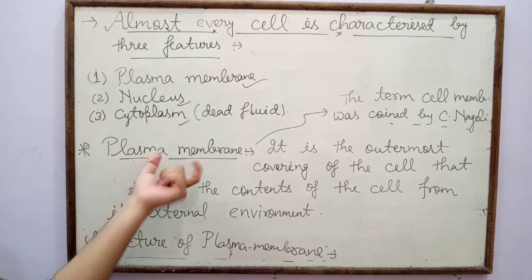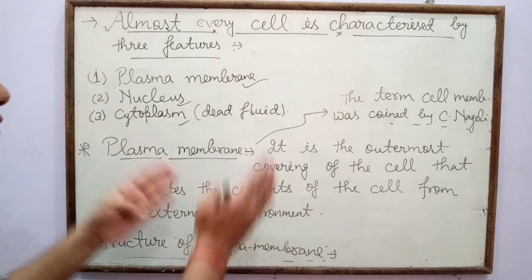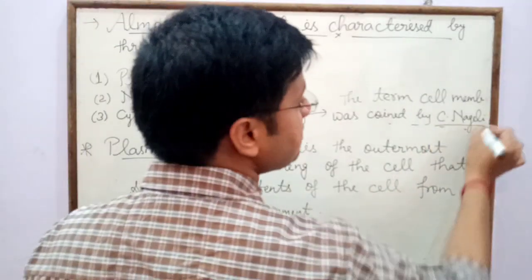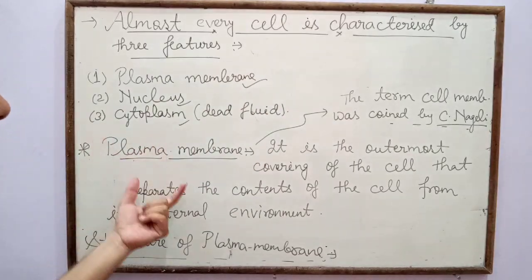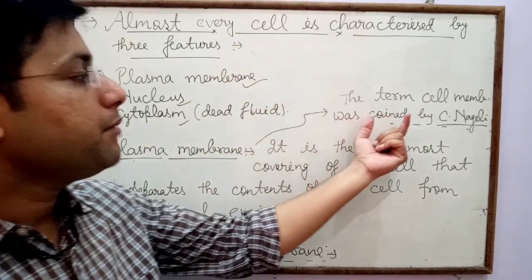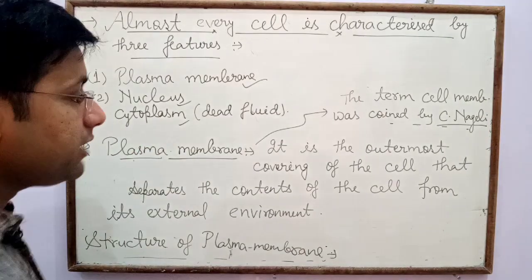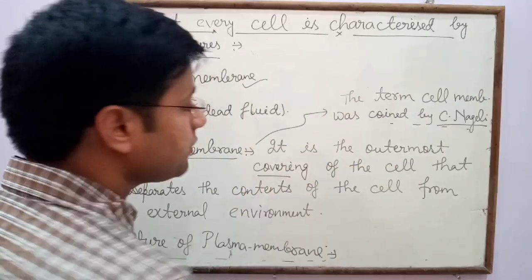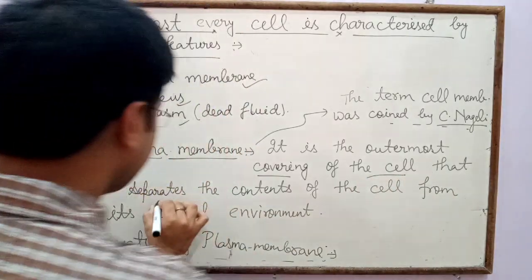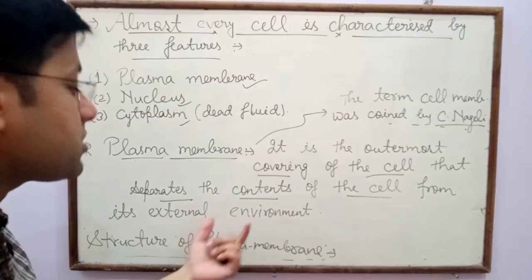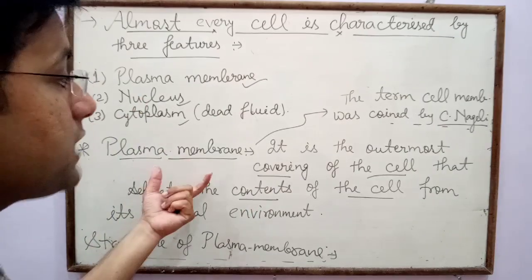So the first heading is plasma membrane. The term cell membrane or plasma membrane was coined by C. Naegeli. Now what is plasma membrane? It is the outermost covering of the cell that separates the contents of the cell from its external environment.